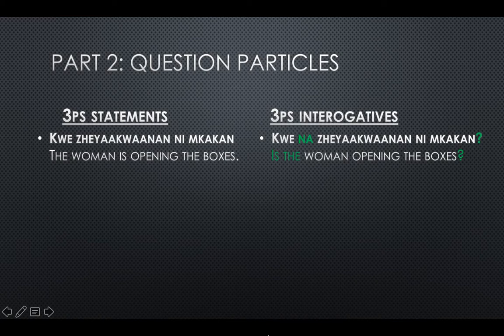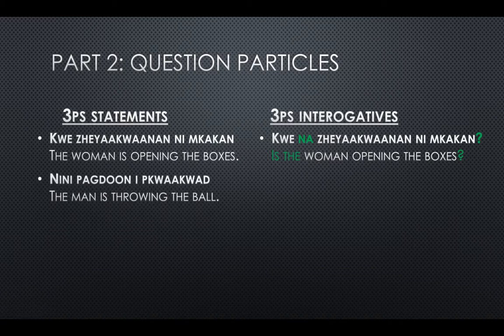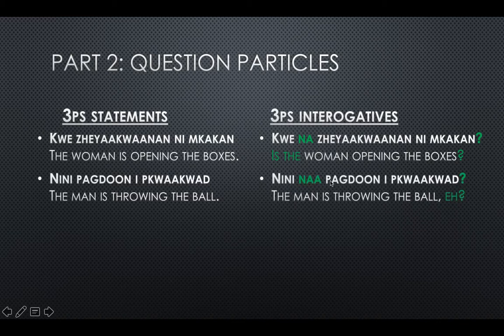So moving on from here, we got our VTI 2, pugdon, the OON ending. So nene pugdon ip kwakwid. So the man is throwing the ball. So nene, man, pugdon, throw it, singular, kwakwid, ball. Nene na pugdon ip kwakwid.